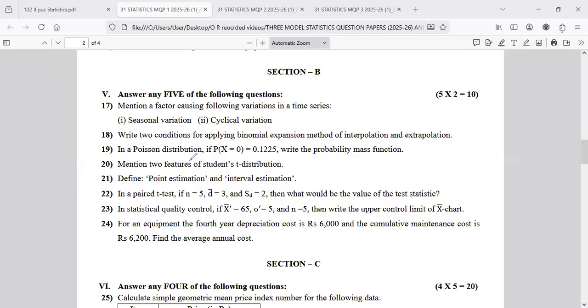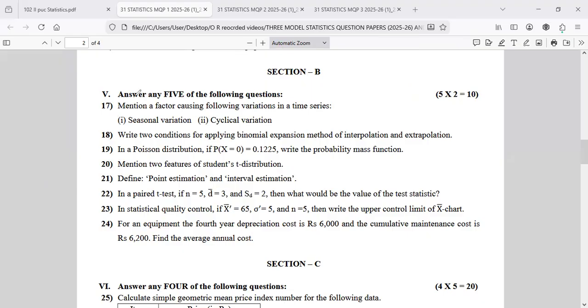Just now we finished Section A, 20 marks, from what the PU board released: model 1, model 2, model 3. Now I'm going to revise Section B, 10 marks. Here we have 8 questions and you're supposed to write only 5. What I feel is you should write 7, because we don't know if a multiplication may go wrong or a statement may be wrong, so we can't say anything. Because of that you are able to write the extra question. That is very important. Now let me go for model 1.